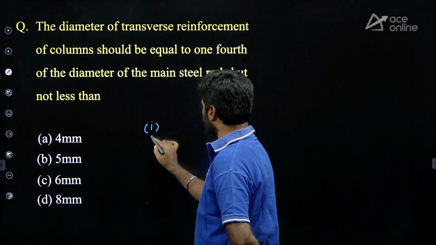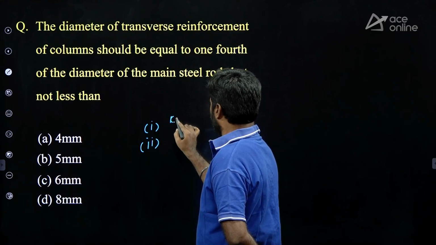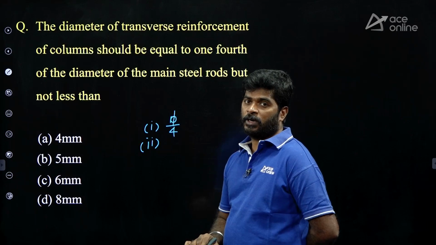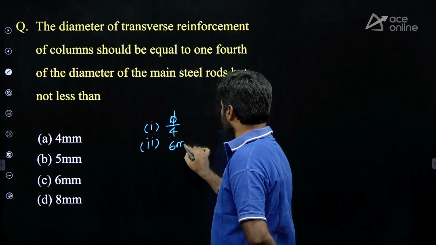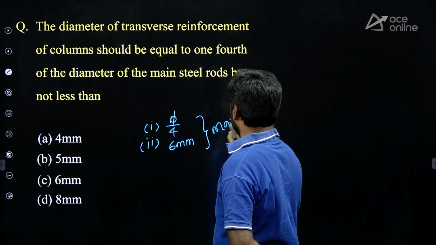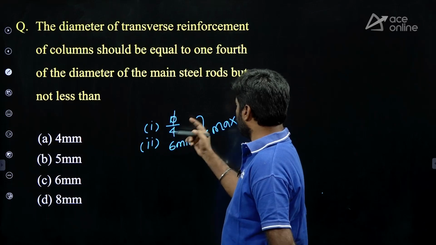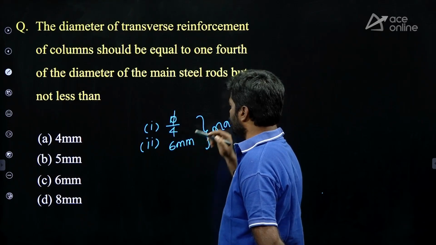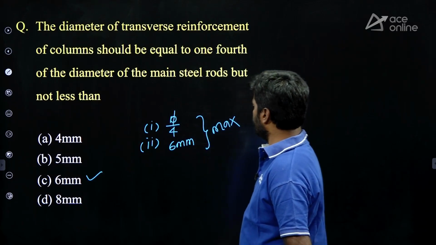According to the recommendations of IS code, the diameter of transverse steel in column is one-fourth of the diameter of main steel or 6 mm, whichever is maximum. Option C is correct.